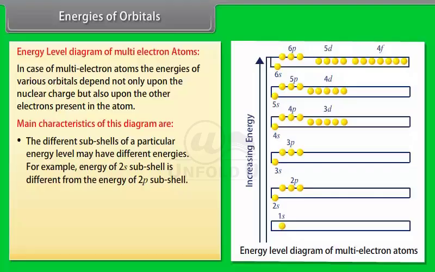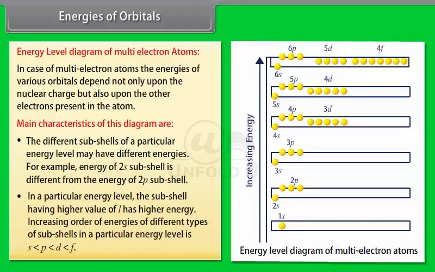For example, the energy of 2s subshell is different from the energy of 2p subshell. Number 2. In a particular energy level, the subshell having higher value of l has higher energy. Increasing order of energies of different types of subshells in a particular energy level is: